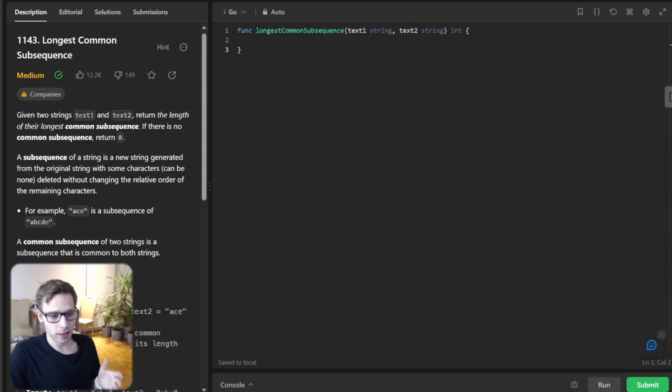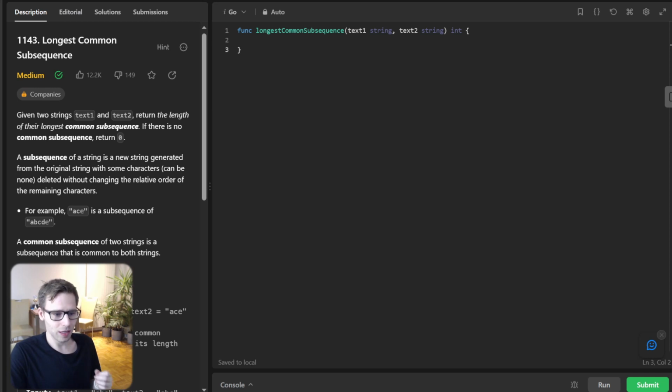Today we have an exciting coding challenge to tackle: finding the longest common subsequence between two strings. This is a classical problem that's often asked in technical interviews, and we will be solving it in Go. Before we dive into the code, let's quickly go over what a subsequence is.